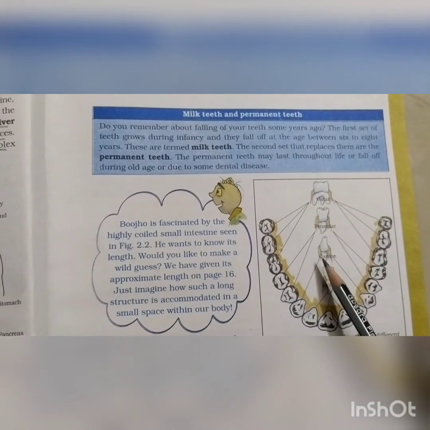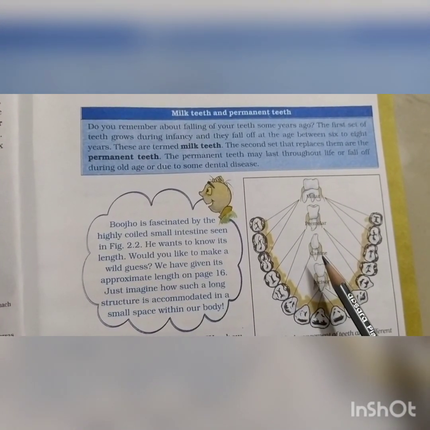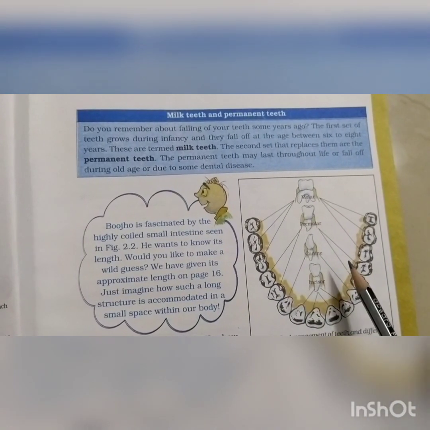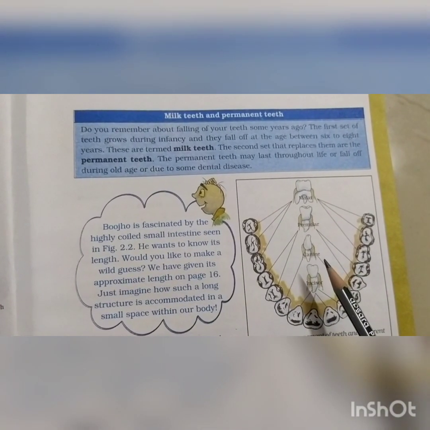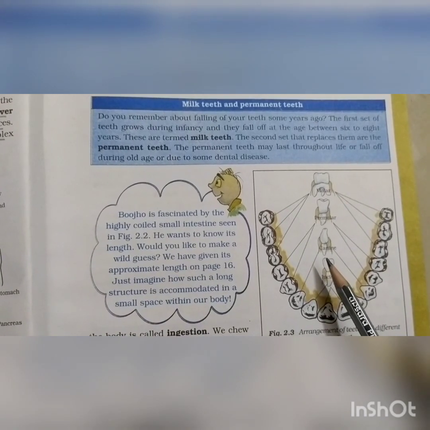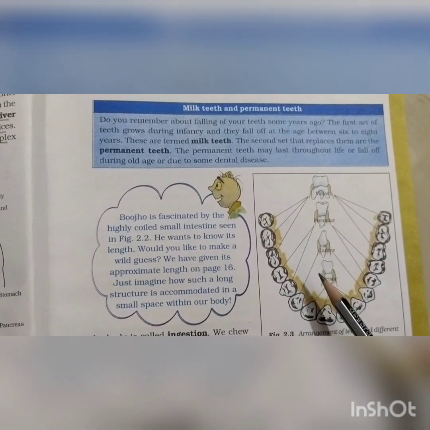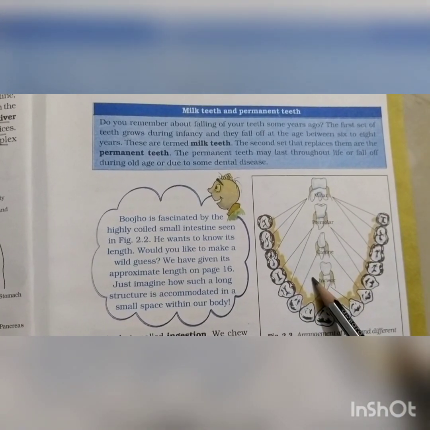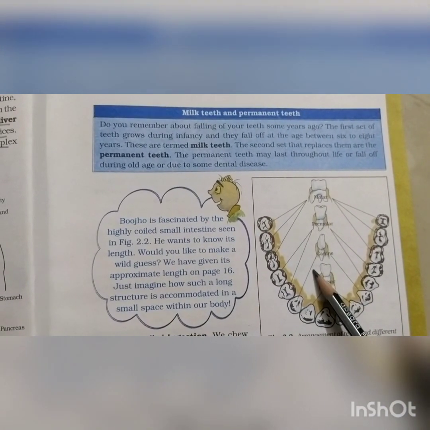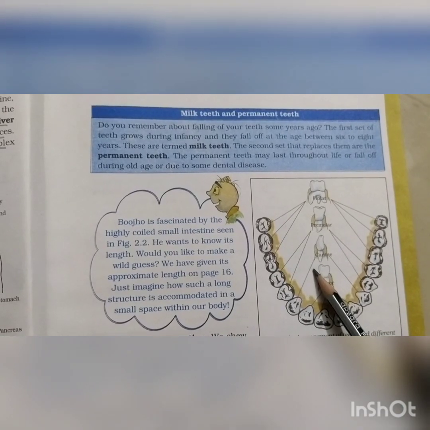And the second one is canines. Canines are placed on both sides of the incisors, and we have 4 canines in all, 2 in each jaw. These teeth are pointed and sharp and they help to tear the food.